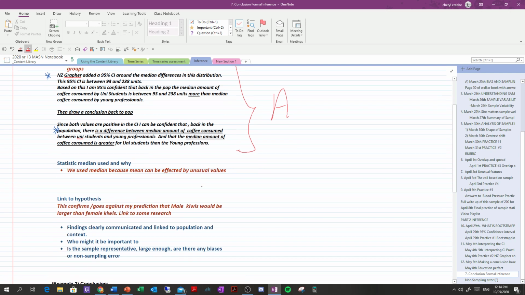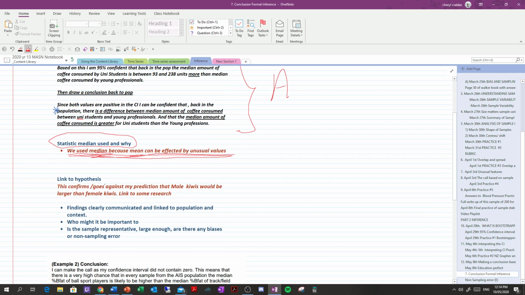Now, to move forward to merit, we need to add a bit of stuff to this, right? We need to talk about why we use median instead of mean, because those are both legitimate averages. We use median, and we don't really talk about this because you don't get a choice. You have to use median. But you need to insert a little bit about why we use median. Well, we use median as an average because mean can be affected by unusual values, outliers. And if you've got outliers or anything unusual in your data, they're going to skew your mean. So we use median for that reason.